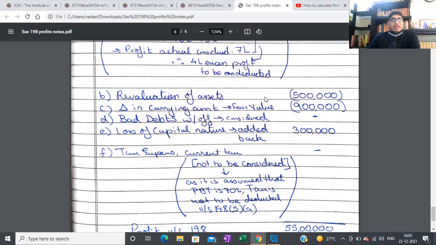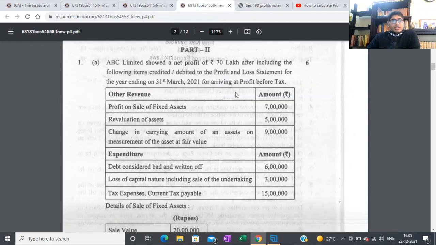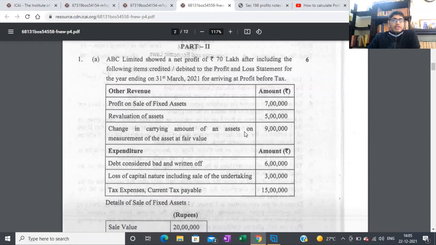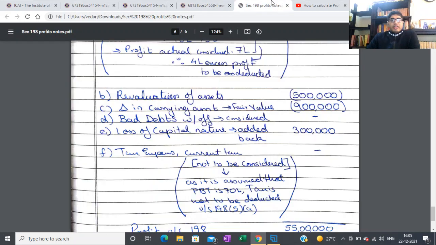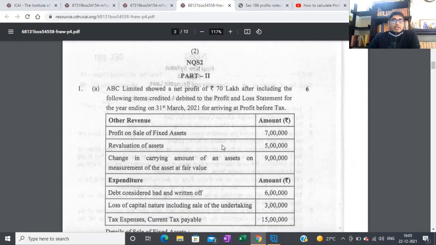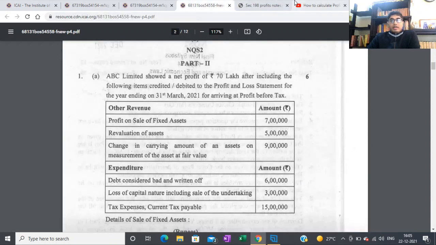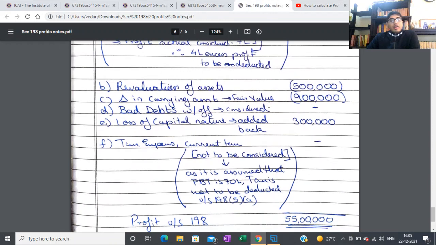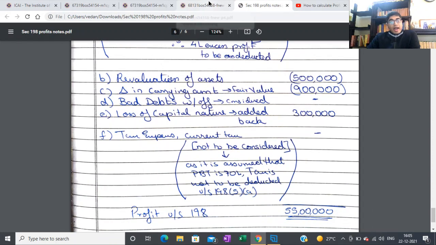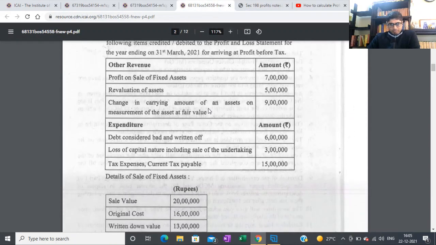And then revaluation of assets. You can't consider revaluation of assets. It's given specifically in the section that you can't consider it, I think in section 198(3). So I deducted it because it came as a revenue item. Then change in the carrying amount, fair value changes also, I deducted 9 lakh. Then loss of capital nature, I added it back because it came as an expenditure.